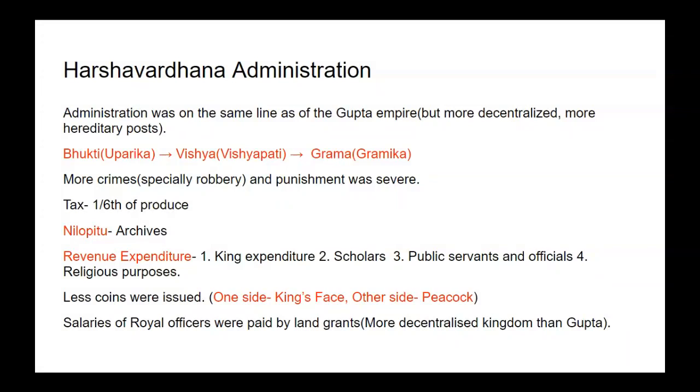In the Harsha time, fewer coins were issued, and the coins were issued with the king's face on one side of the coin and an image of a peacock on the other side. Salary of the royal officers was paid by land grants, and because of this it was a more decentralized kingdom than the Gupta Empire, because higher officers' salary was paid mainly by land grants.